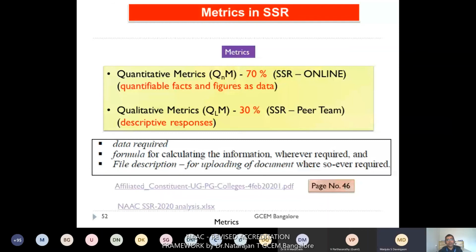Usually each metric contains only three kinds of data. One is the data required, what kind of data, that is a number. Then what is the formula used for calculating the information wherever required. And the third one, file description for uploading the document wherever required. These are the few data usually required. I'll show the SSR manual, and after that I'll show some analysis status of the SSR.